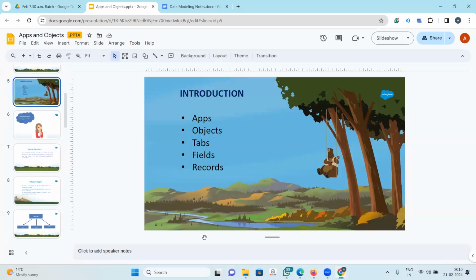The first thing is the app. This is my recruitment app that we are just creating, right? Inside this recruitment app, we will create small objects. Objects are nothing but databases that contain some information. They are like Excel tables. If you just want to remember, just think of an Excel table, right? So we have the position, we have the candidate. Now, position and candidate, these are the objects that we will create.